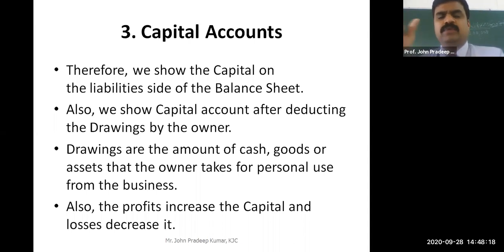He will come to the company and withdraw 2 lakhs, and says, write it as drawings. He takes this money and pays the school fees. That becomes drawings because he's using that money for a personal purpose, not for a company purpose.